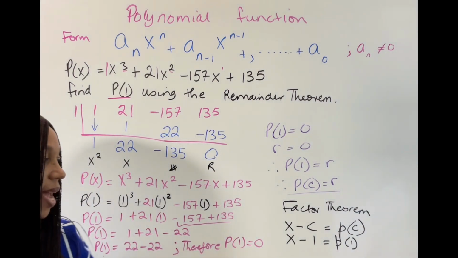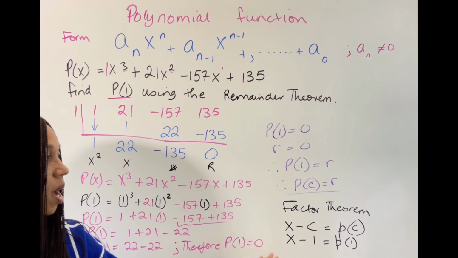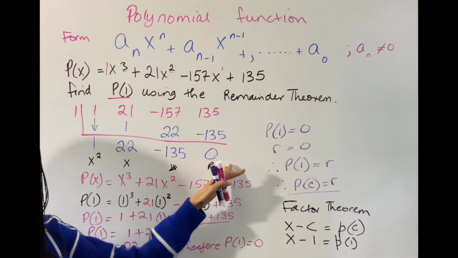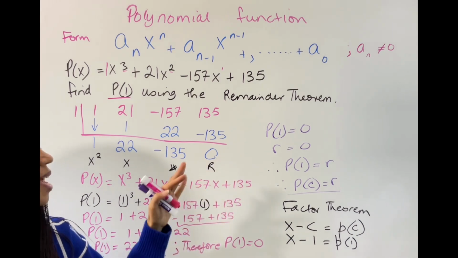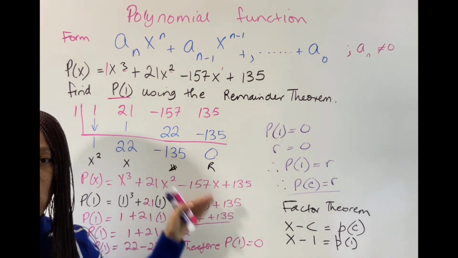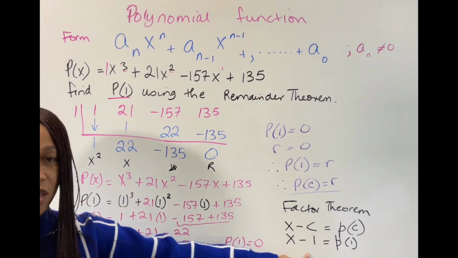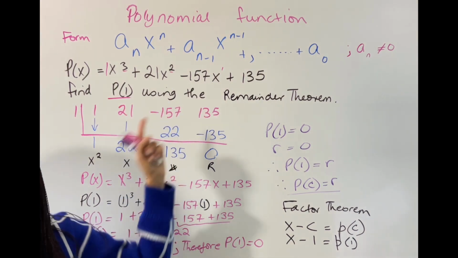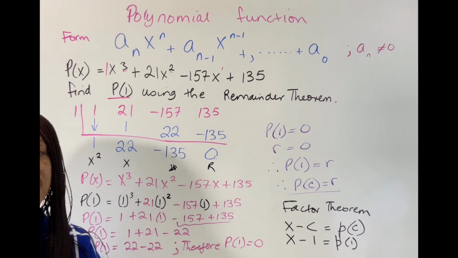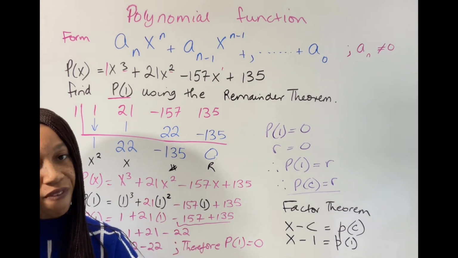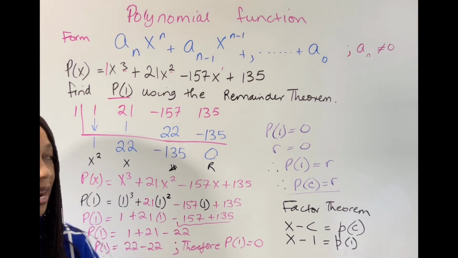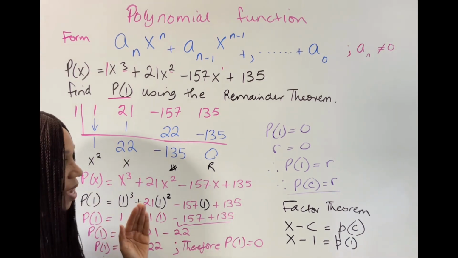And we can state now that the factor theorem holds for this, because once you have 0 as your remainder, then you know that the factor theorem holds here, because x minus 1 in this case is a factor of the polynomial that is given to you. Now, since x minus 1 is one of the factors, you can go ahead now and find the other two factors. And I love to extend everything, as you know me.